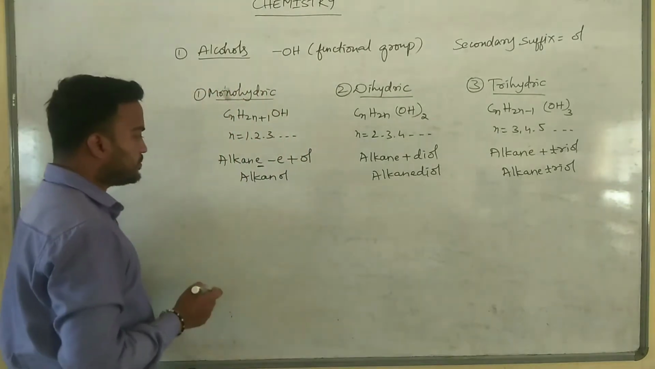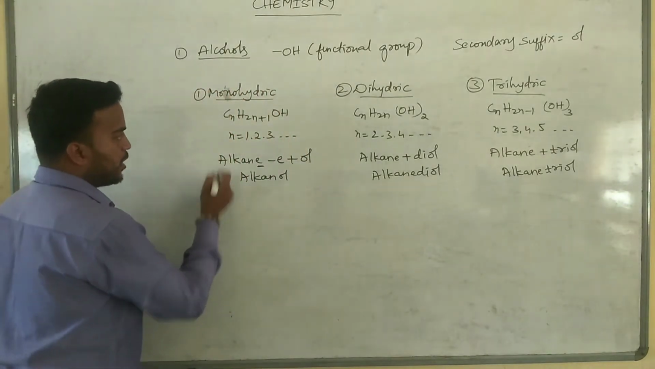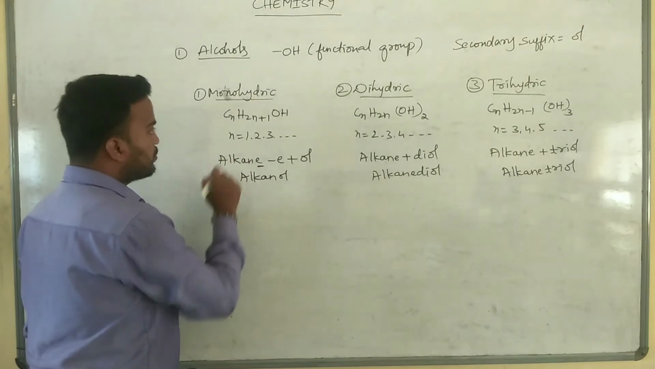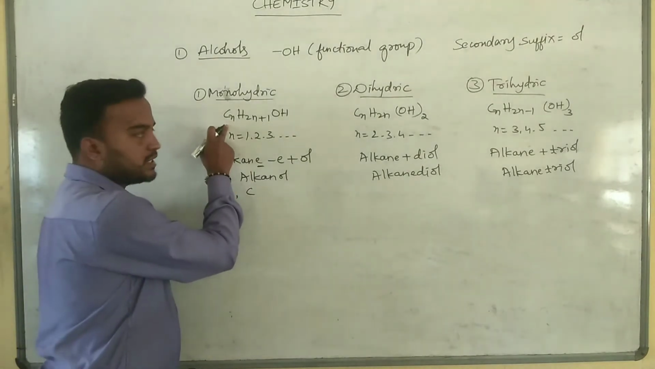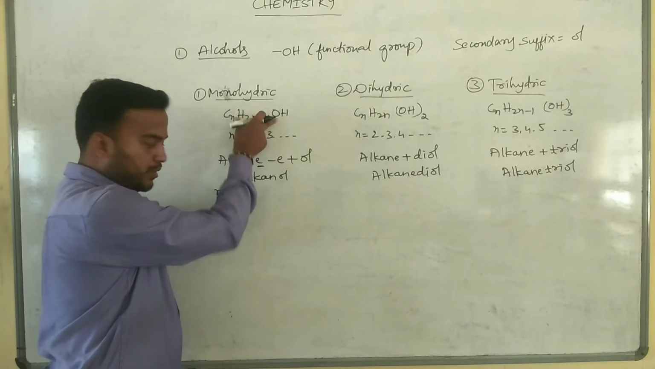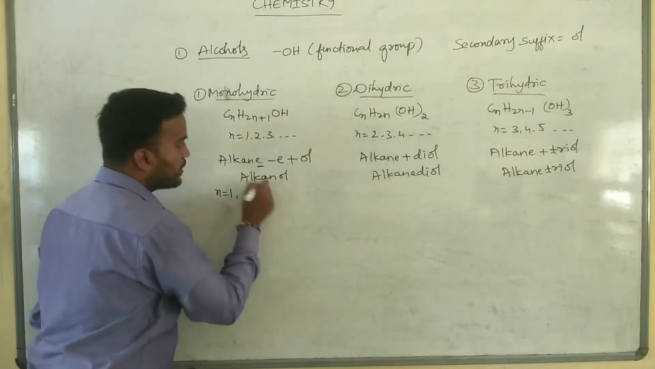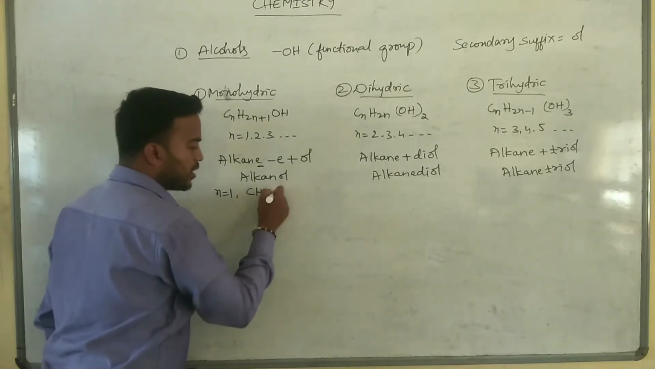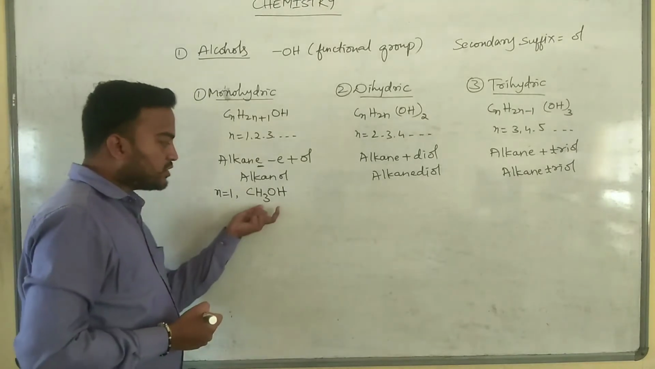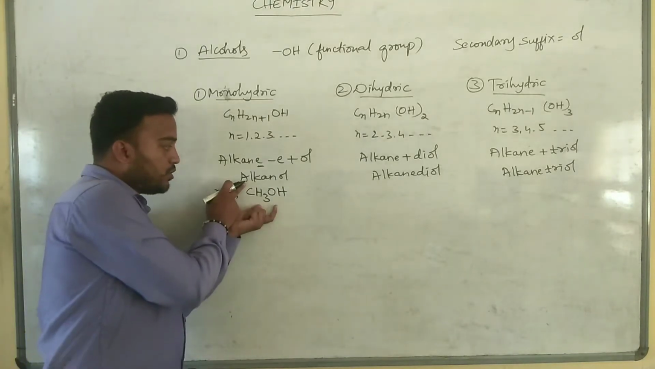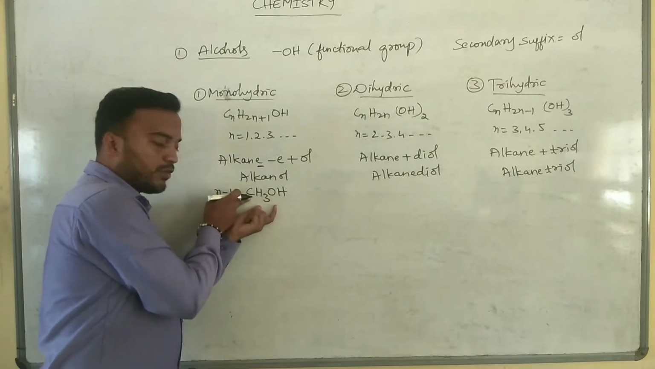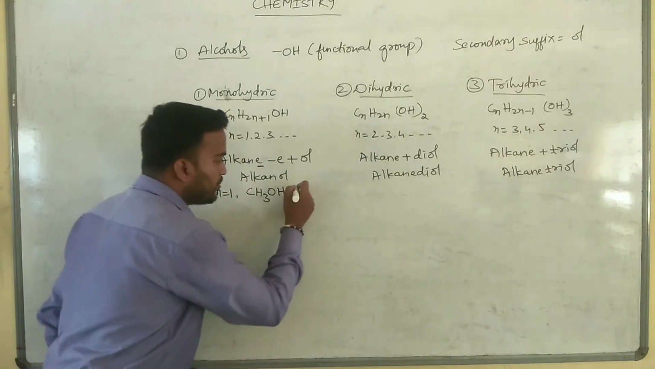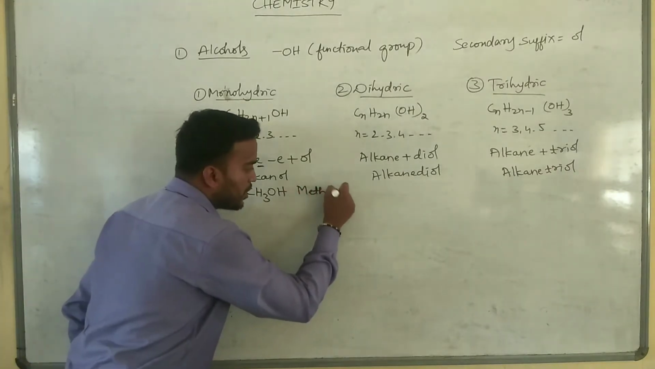Let's see some examples. For monohydric alcohols, I will put n is equal to 1. Substitute in the formula CnH2n+1OH. So C, hydrogen, n is 1, 2 ones are 2, 2 plus 1 is 3, OH. We get CH3OH. So what is the IUPAC name of this compound? It says alkanol. The number of carbon atoms is 1. CH3 is the methyl group, so it will become methanol.